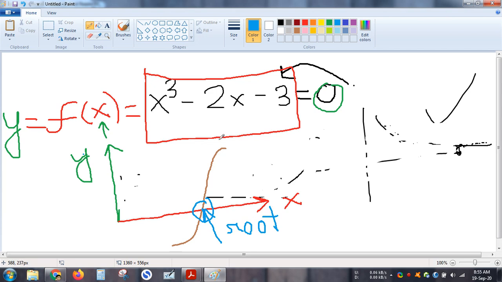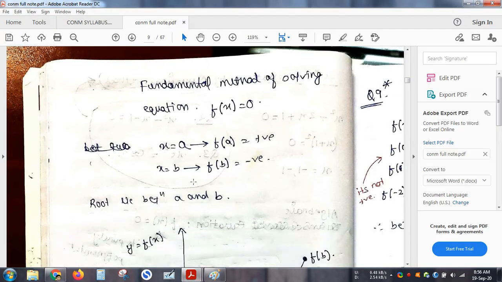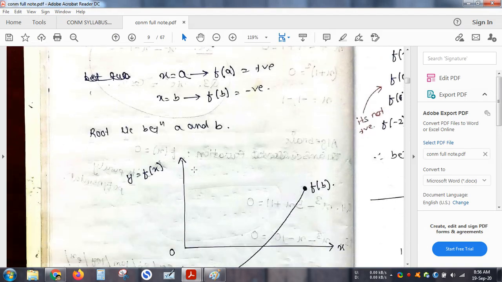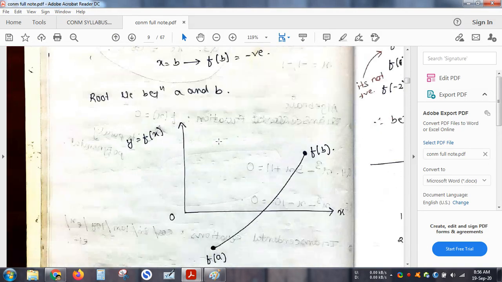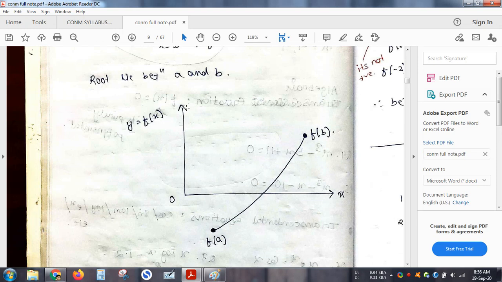My goal is to convert whatever equation I have into the form of y is equals to f of x is equals to 0. And then I want to use some kind of method, or you may name it any method, to find out this particular value of x for which my y is 0. If I can find that value of x, then I am having my root. So that is the idea. Okay? So this is the basic idea. So as you can see over here, y is equals to f of x. I am plotting it on this y-axis, and this is my x, is the root, and this is some equation.